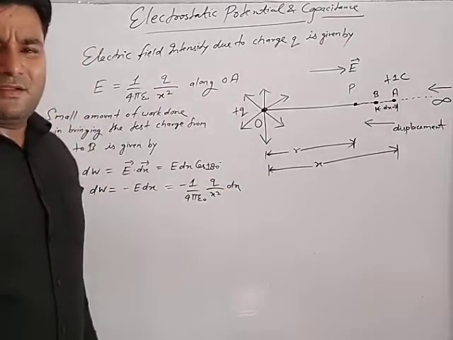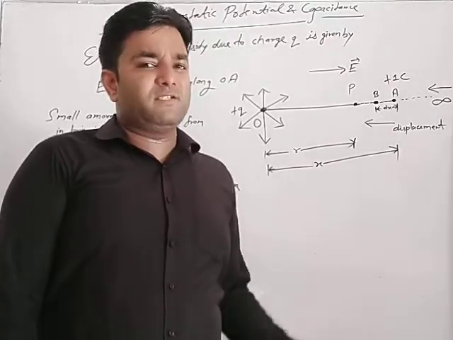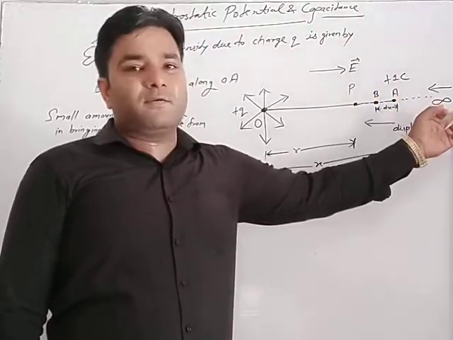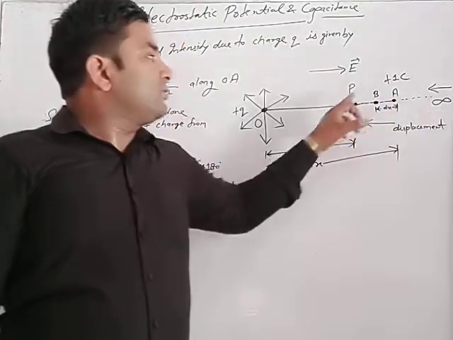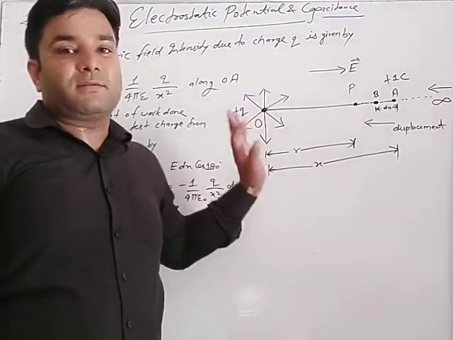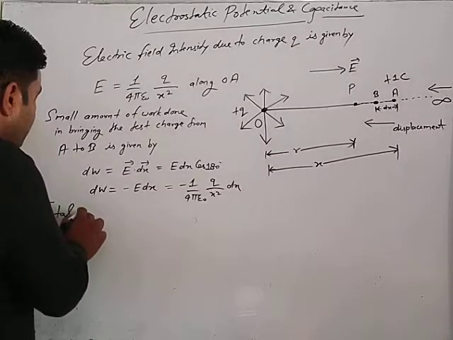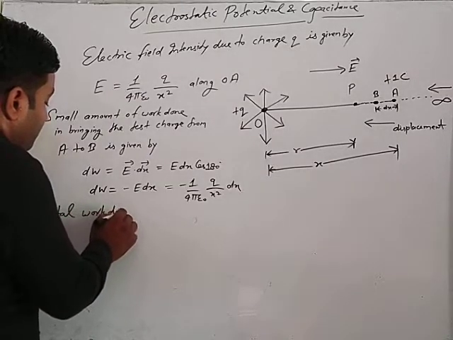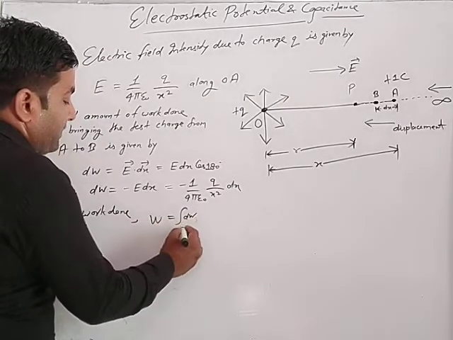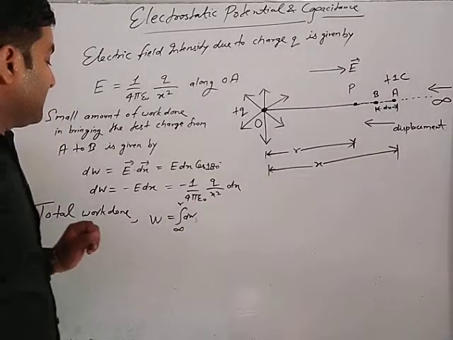Then the total work done will be stored in the form of potential or electric potential in the given charge. So in bringing this charge from infinity to a particular point P, whose distance from this charge is small r, the total work done is from infinity to r. Very simple. Infinity to r, the total work done.